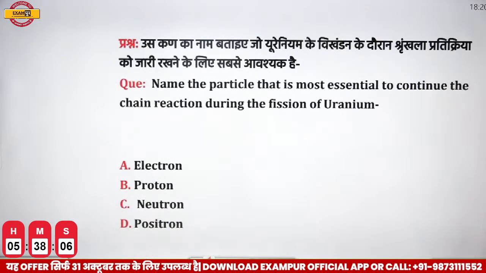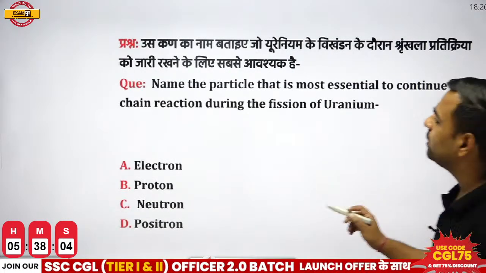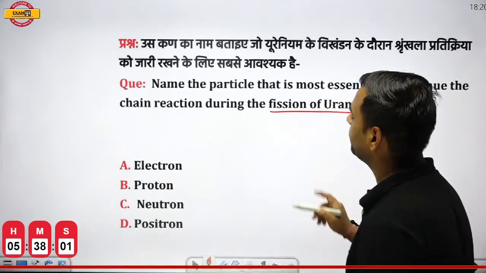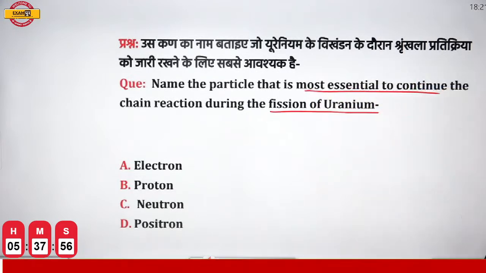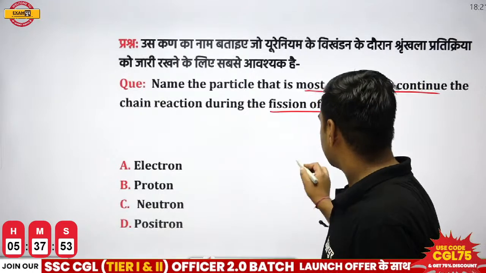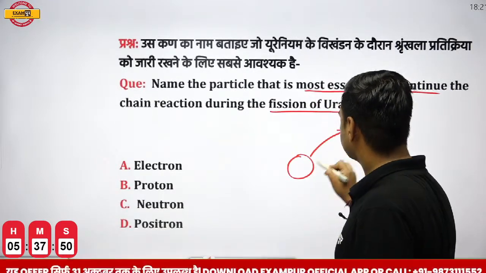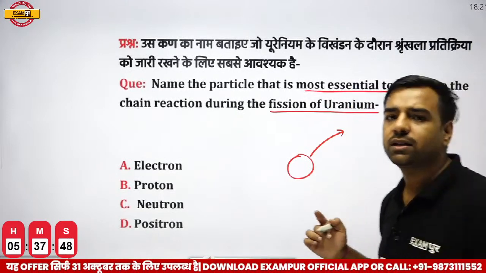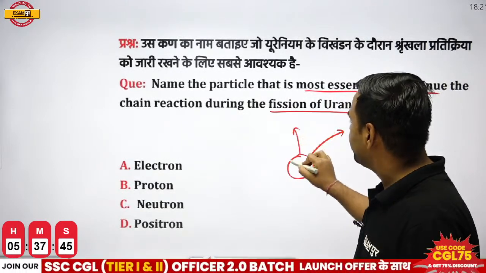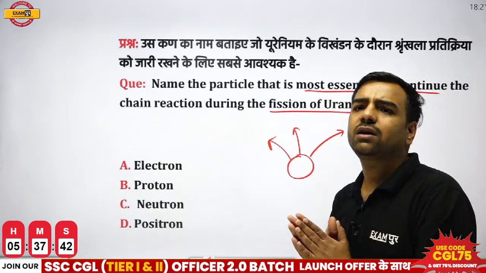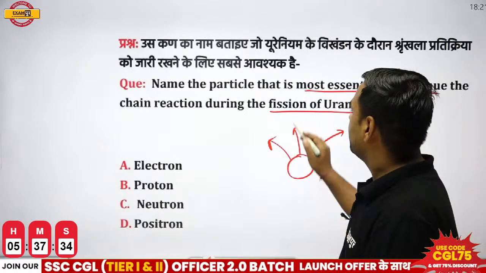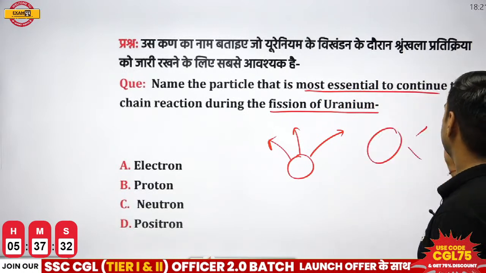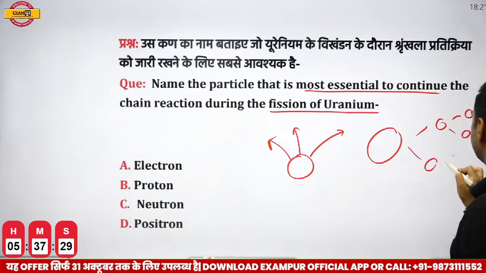Next, name the particle that is most essential to continue the chain reaction during the fission of uranium. Which is that particular particle that is most essential to continue the chain reaction? I have just told you about that. If I talk about any radioactive element, because of the unstable nucleus, their alpha, beta, gamma radiations keep on emitting out. So yes, here you have to tell the particle which is actually required for the nuclear fission part. Fission, in which the nucleus will break into small parts, right? So yes, what is the correct answer over here?